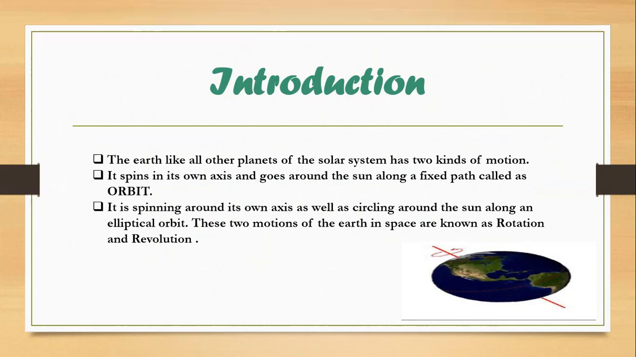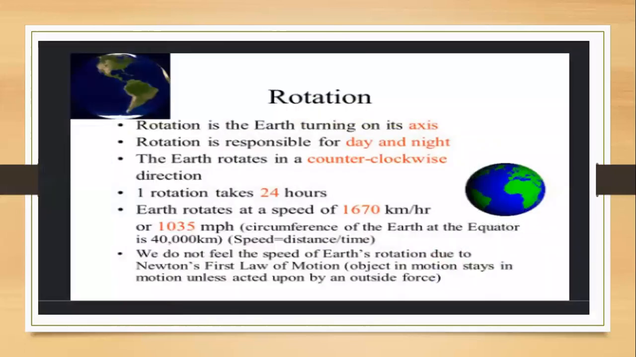The earth may seem to be still beneath our feet, but it's actually moving, spinning around its own axis. If you see the figure, you will see the earth spinning around its own axis. There are two motions of the earth, that is rotation and revolution.